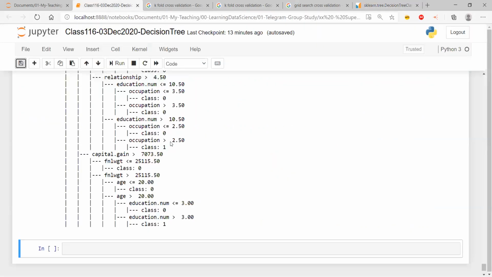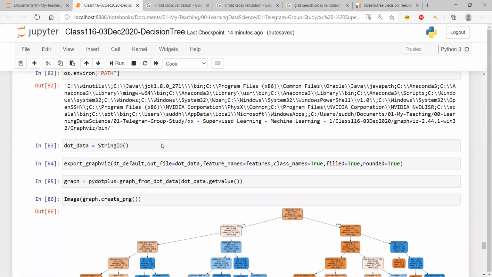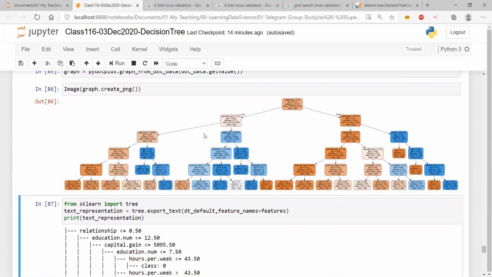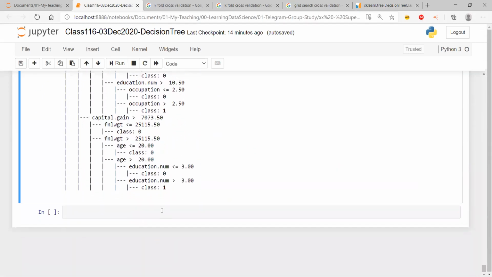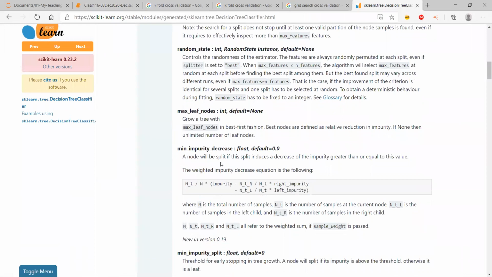In a sense, if you come back to our diagram, you see that each and every node is actually broken by one feature only. It is broken by one, then another one, then another one, and so on, right? So this kind of breaking is done for each and every node. If you look at the diagram, I am breaking it basis only one. Here I have education num, and then I'm calculating the gain index, then I'm making a break. Then on another one, here it is actually capital gain. I'm actually making a break again on education num, right? And so on. So usually or by default it is none, which means I don't want multiple features to be considered in this case, right? But we will see which one is really going to help us, right?